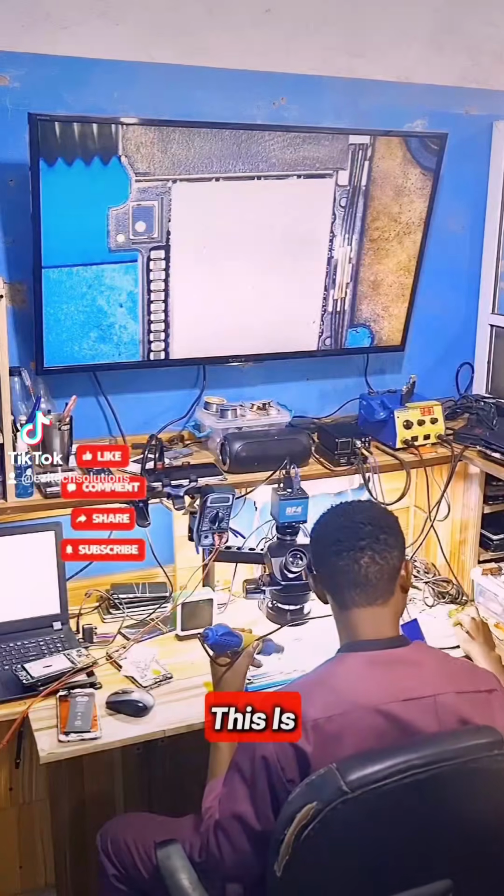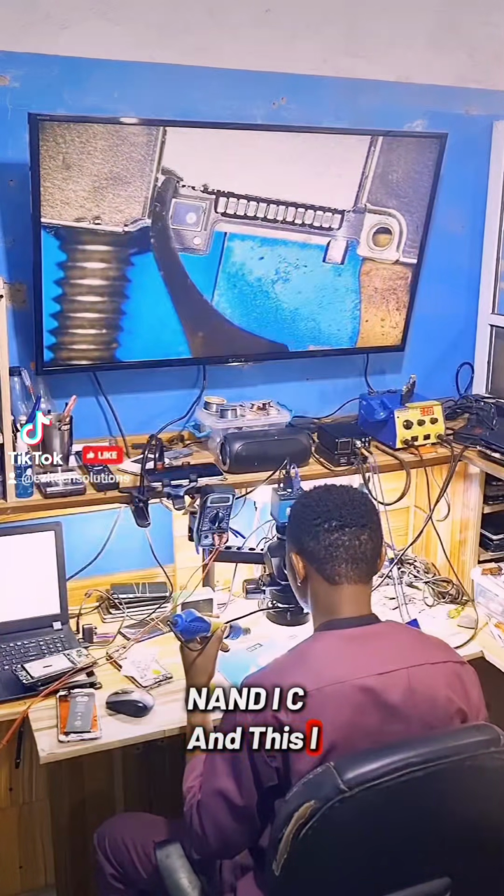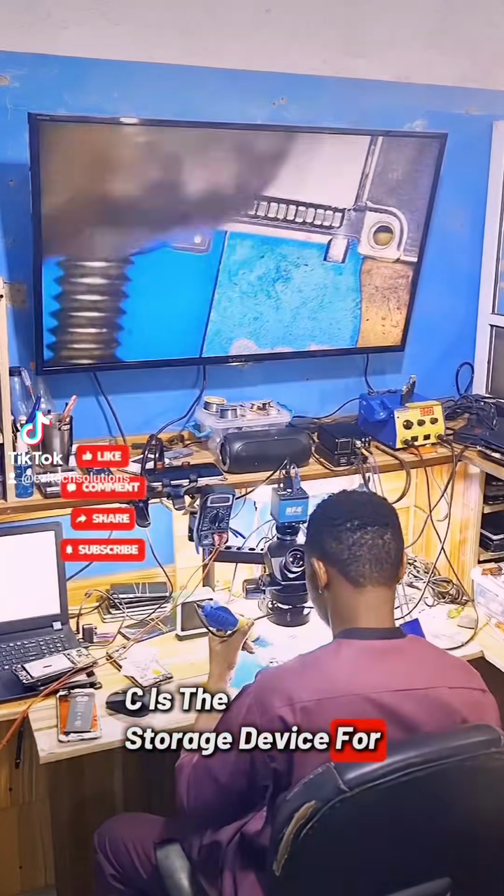This is NAND IC, and this IC is the storage device for the iPhone.